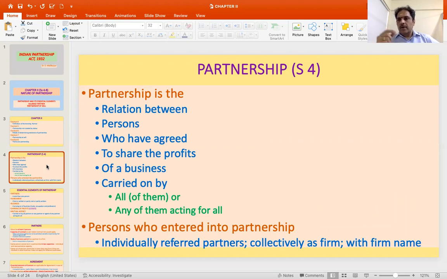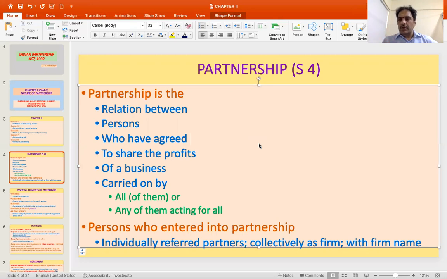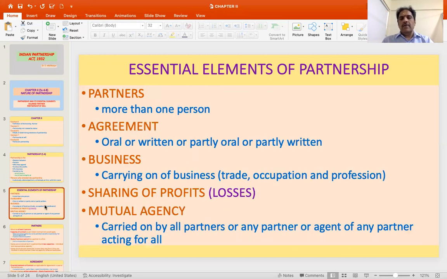Persons who have entered into this kind of relationship are called partners, and collectively these partners doing this venture based on this agreement are called a firm, and the name with which this firm operates is called the firm name. So what are the essential elements of partnership?